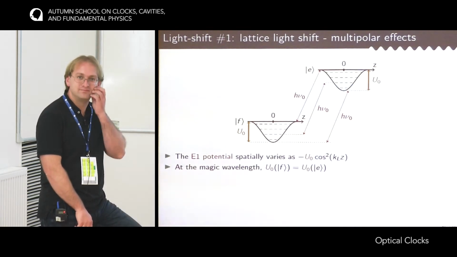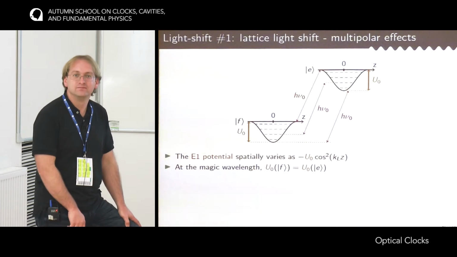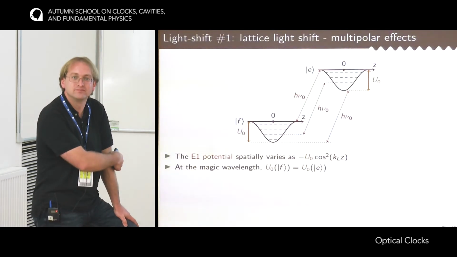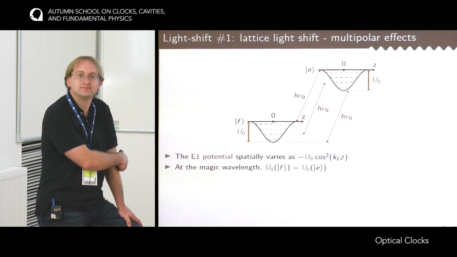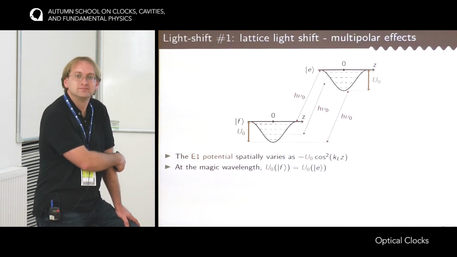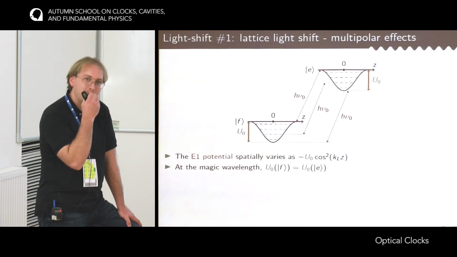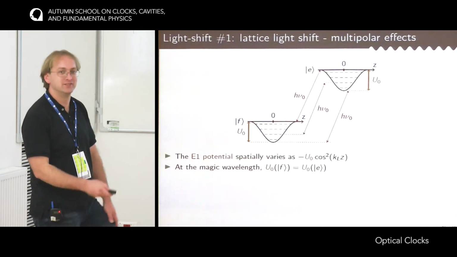I think it might make a difference whether you use a red-tuned or blue-tuned lattice. And in some cases, I seem to remember that yes, you would just not notice, and when you look for the magic wavelength, it will be taken into account. But depending on the situation, that would not happen. We can maybe discuss that later. Okay, thank you.